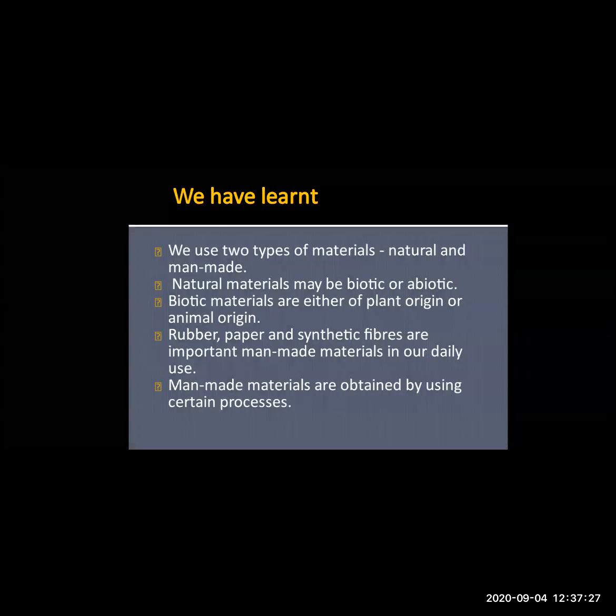Then we have studied in this lesson how rubber is prepared, how paper is prepared, and how synthetic fibers are made. So these are all important things that man has made. These are man-made materials which are used for daily purposes, in day-to-day life. So rubber, paper, and synthetic fibers are man-made things, and these things are used in day-to-day life on a larger scale. Man-made materials are also obtained by using certain processes.